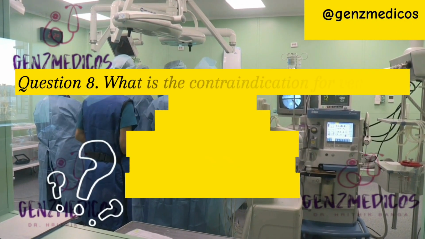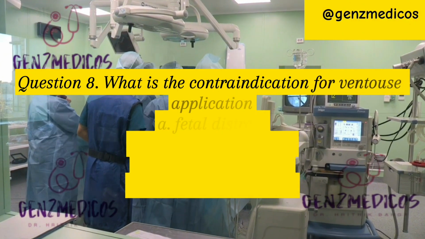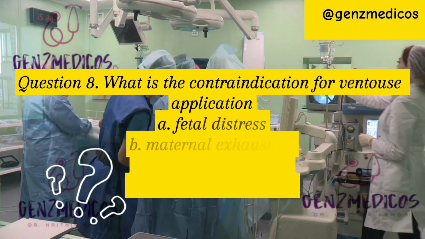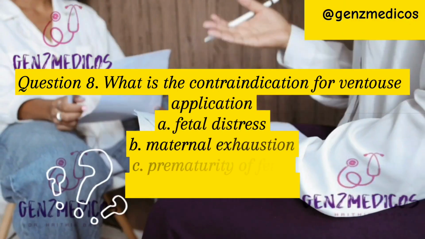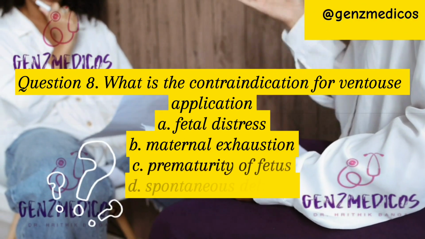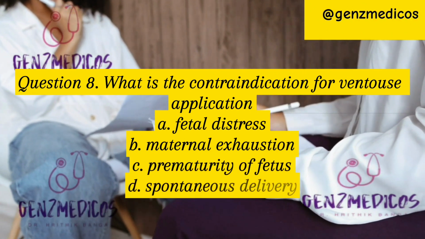Question 8. What is the contraindication for ventouse application? A. Fetal distress. B. Maternal exhaustion. C. Prematurity of fetus. D. Spontaneous delivery.